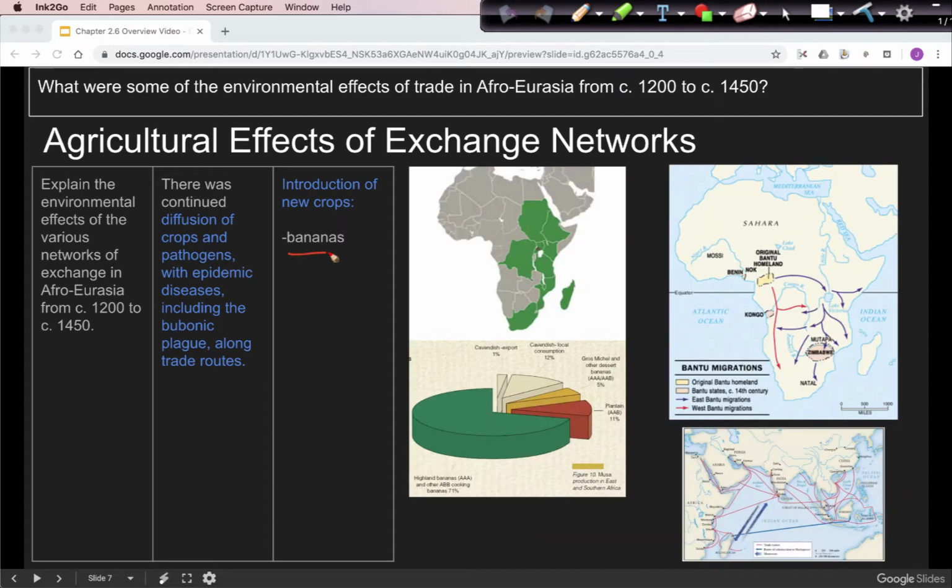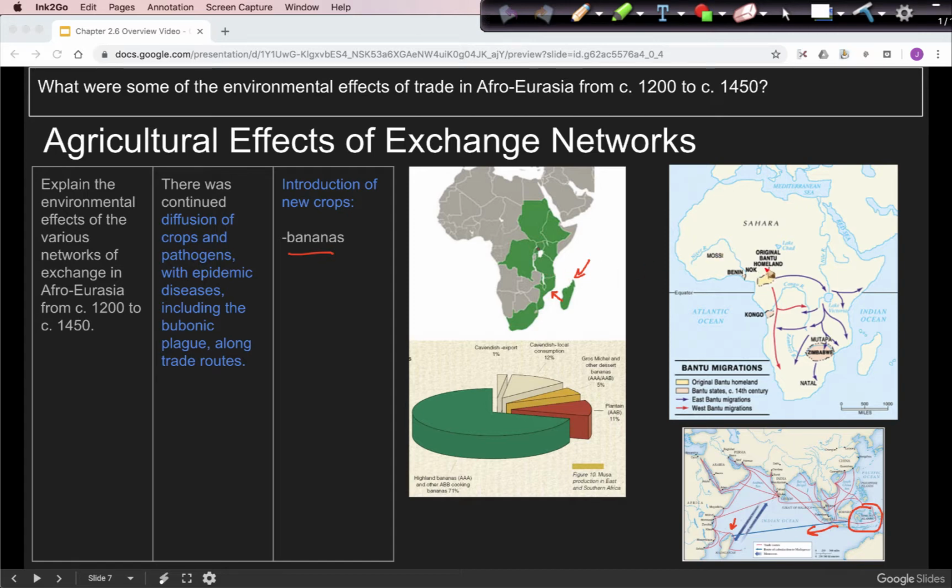So the next crop is bananas. Bananas were introduced to Africa from Southeast Asia. So they started around what is now Indonesia, and you can see in this direction, they were introduced first to Madagascar, which is this island right here. So if I move up to this map, here's Madagascar. From Madagascar, they were introduced through that trade connection to Eastern Africa. And the green on this map is showing the production of bananas. So you can see that it spread from that location throughout much of Africa.